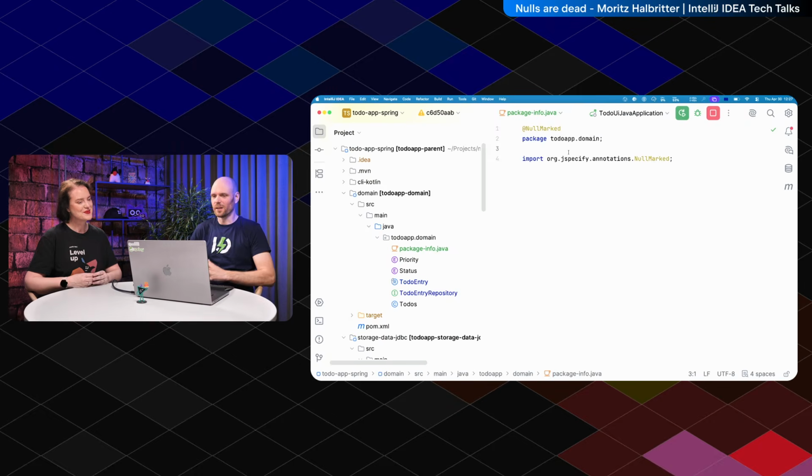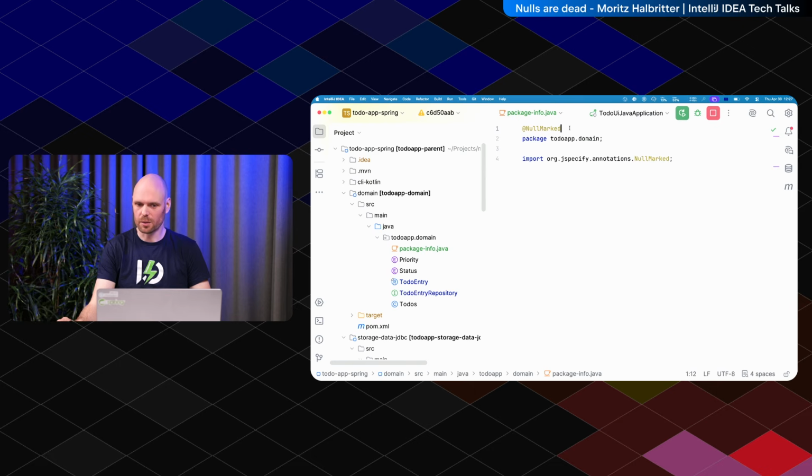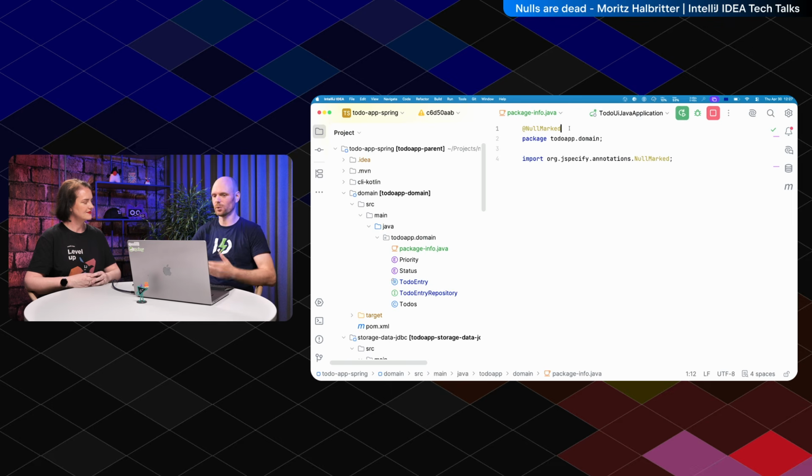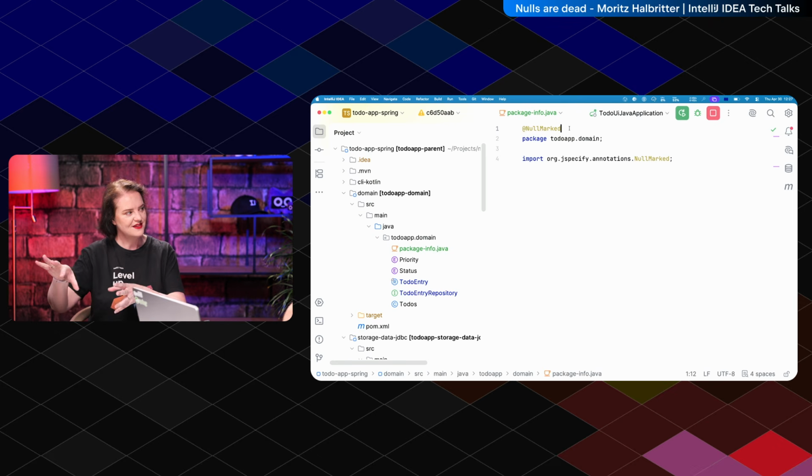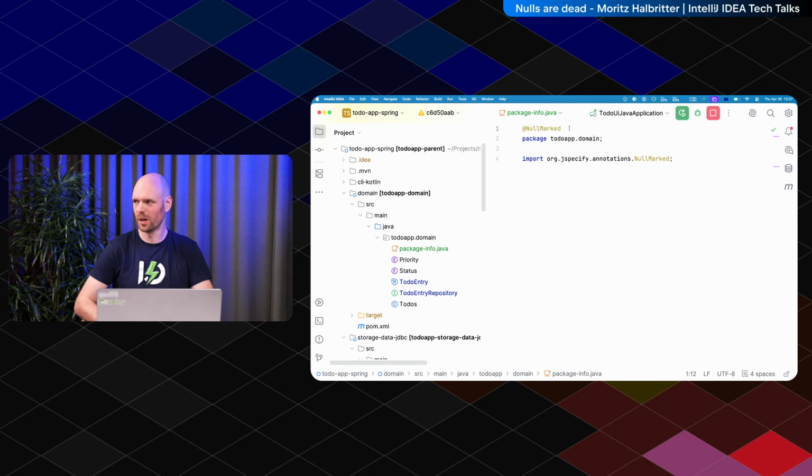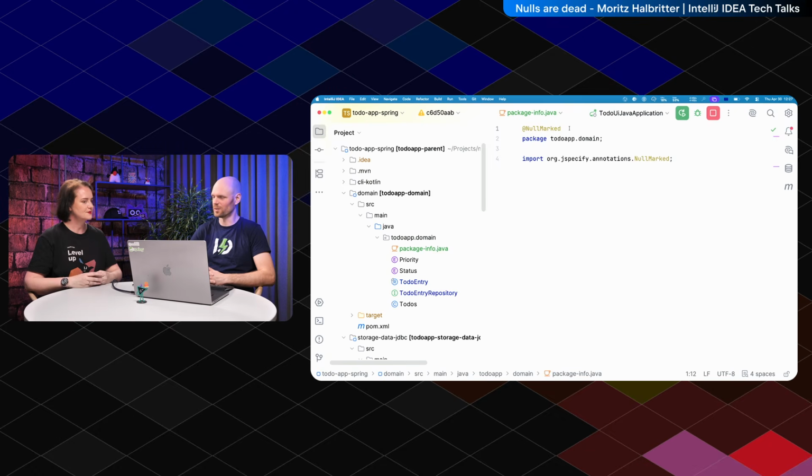Yeah. And then there is also NullUnmarked. And NullUnmarked is, you annotate a package with NullMarked. And then every class in there, you have to annotate null. But what if there is a class which you can't annotate because you don't have time, or because it doesn't fit the time budget or whatever? You're currently in the process of marking everything, but we didn't get here yet. So this is currently NullUnmarked. Right. You can opt out of NullMarked with NullUnmarked. And then it's in the unspecified state again.